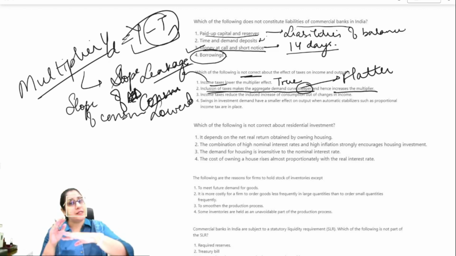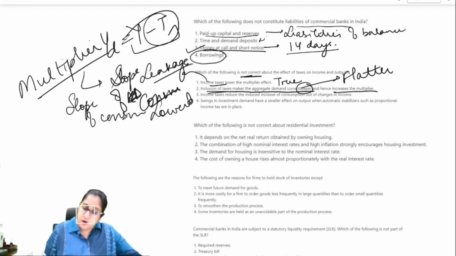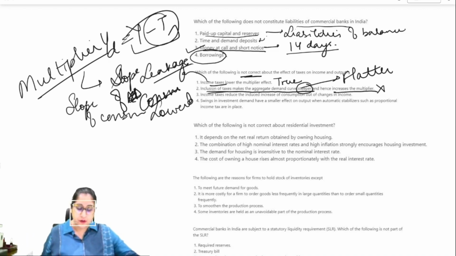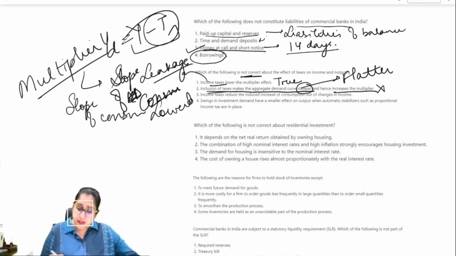Always remember, if the slope increases, it becomes steeper. If the slope decreases, it becomes flatter. Here the slope, that is our multiplier, is getting smaller, so the aggregate demand curve will automatically get flatter. So this statement is not right. We've got the answer, but let's go through the other two statements as well. Income tax reduces the induced increase of consumption out of changes in income.